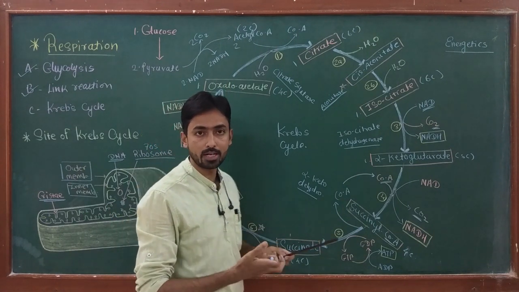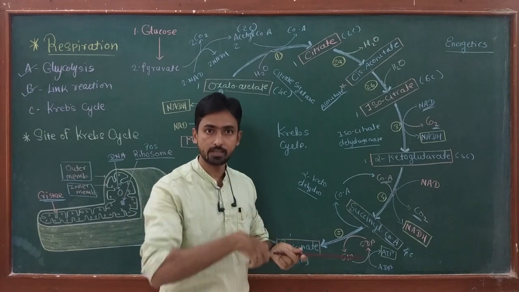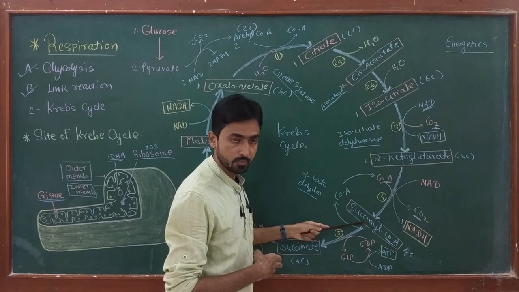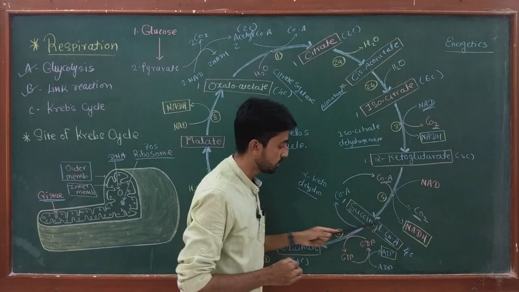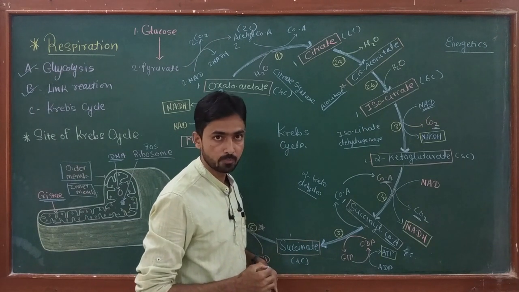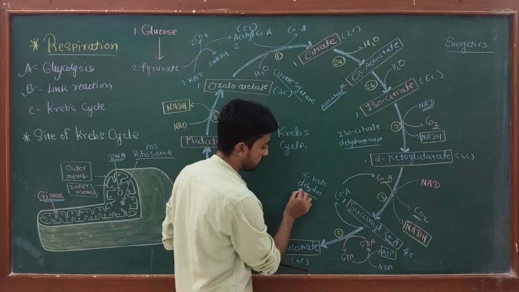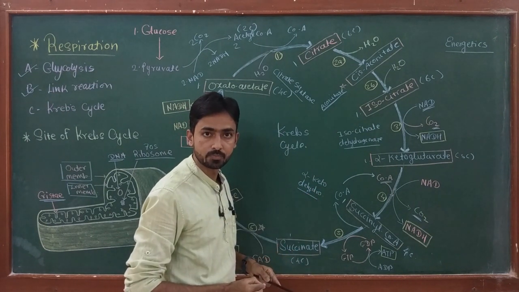In my previous video, I discussed in detail the link reaction. In the link reaction, coenzyme A takes part. In this reaction also, CoA is involved. Okay, and due to decarboxylation, one molecule of the 4 carbon compound succinyl CoA is produced. This reaction is catalyzed by the enzyme alpha ketoglutarate dehydrogenase.